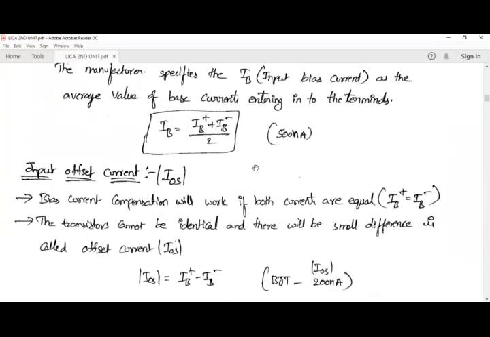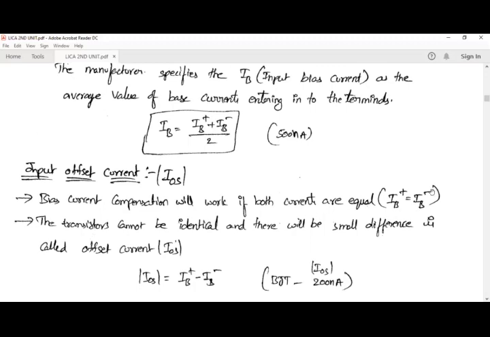Next parameter is input offset current. So what is this input offset current? It is indicated by IIOS. Bias current compensation will work if both currents are equal. If both currents are equal, there will be no problem for us. But the transistors cannot be identical, so these two currents are not equal. Why? Because, as we have discussed, in a differential amplifier we use two transistors of identical parameters inside the operational amplifier, but practically identical parameters may not be possible.